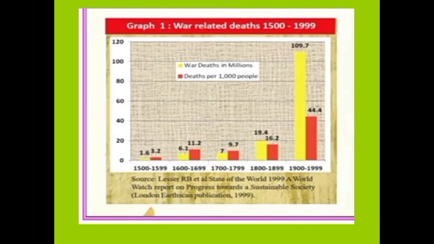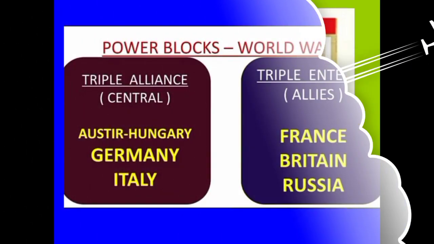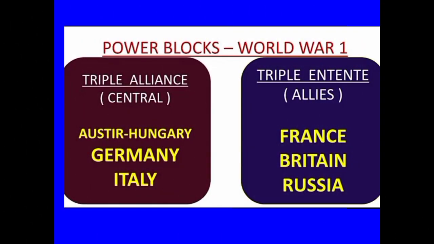Thus, less than 4 people out of 1000 died in the 16th century, while it rose to more than 44 persons in the last century, nearly 4.5% of the people.